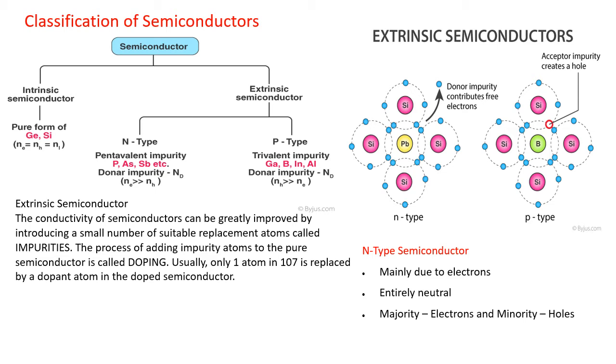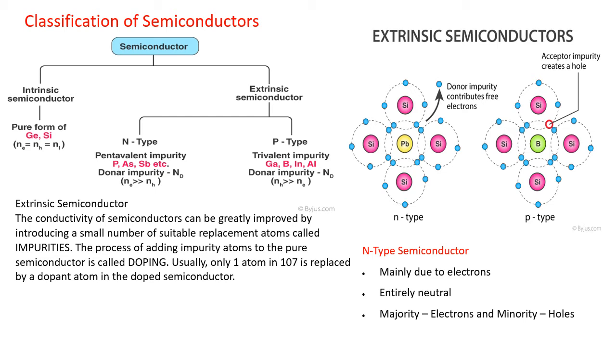Next, if you add a pentavalent, pentavalent means 5 outermost or valence electrons are present in that material, or elements of the fifth group of the periodic table. Examples of pentavalents are phosphorus, antimony, arsenic and bismuth.